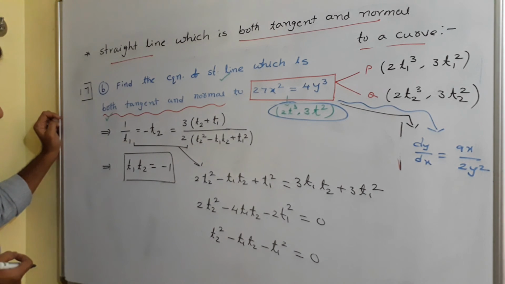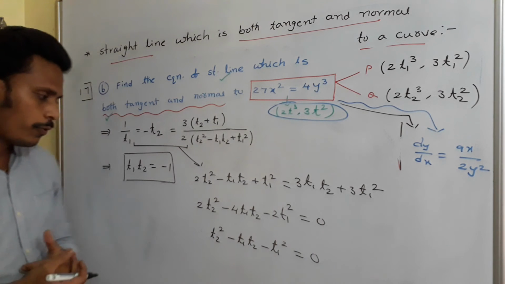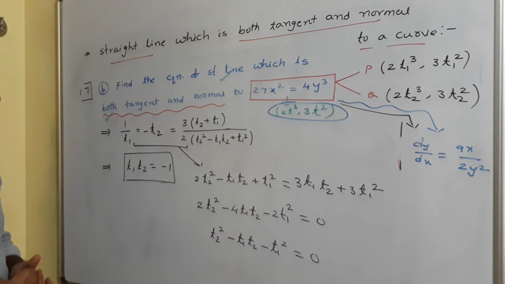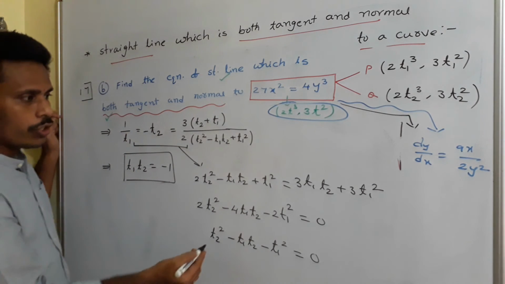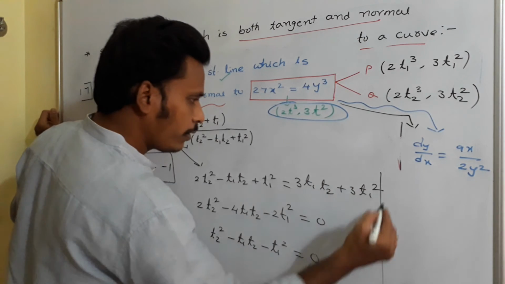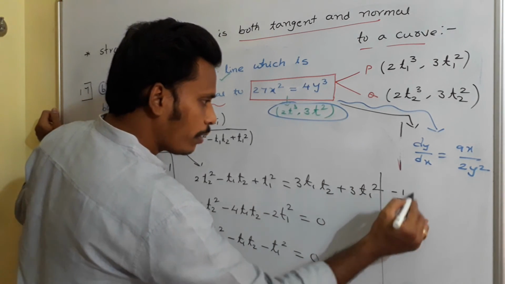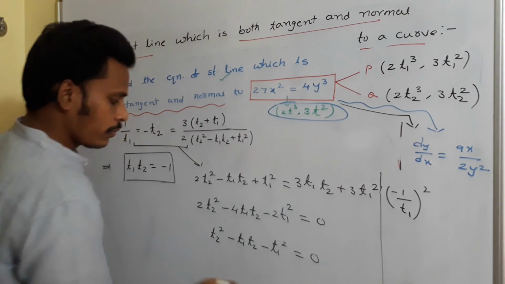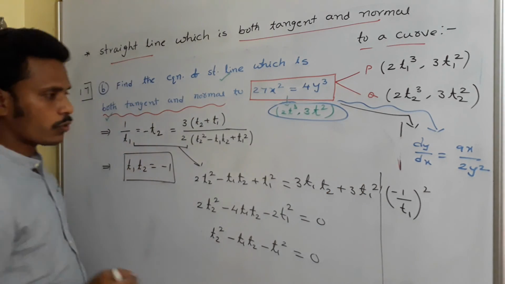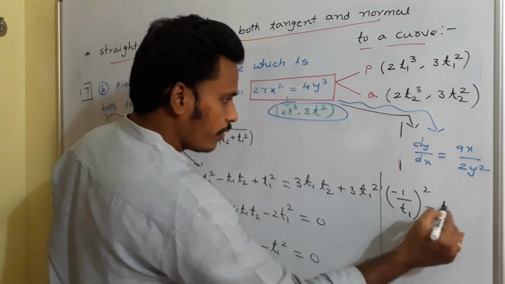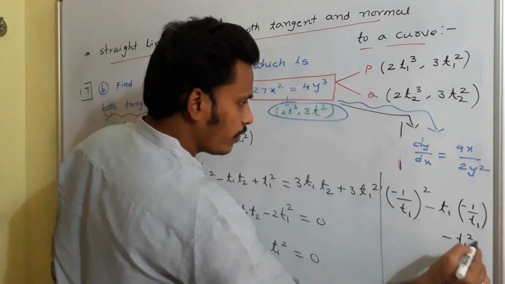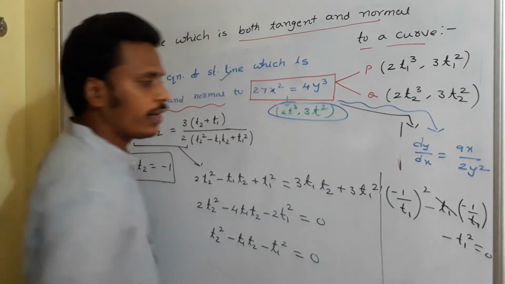How to solve? I need to get the values of t1 and t2. You just eliminate either t1 or t2, okay? If t2 is minus 1 by t1, what will happen? You just replace t2 with minus 1 by t1. Minus 1 by t1 whole square minus t1 into t2, which is minus 1 by t1, minus t1 square is equals to 0. t1 and t1 get cancelled.